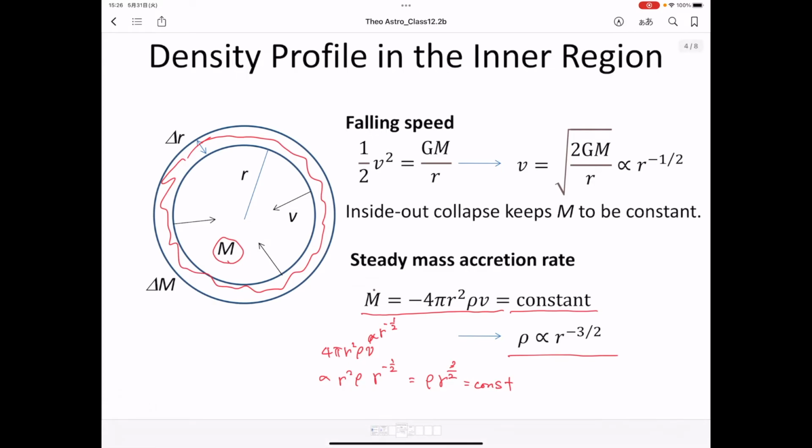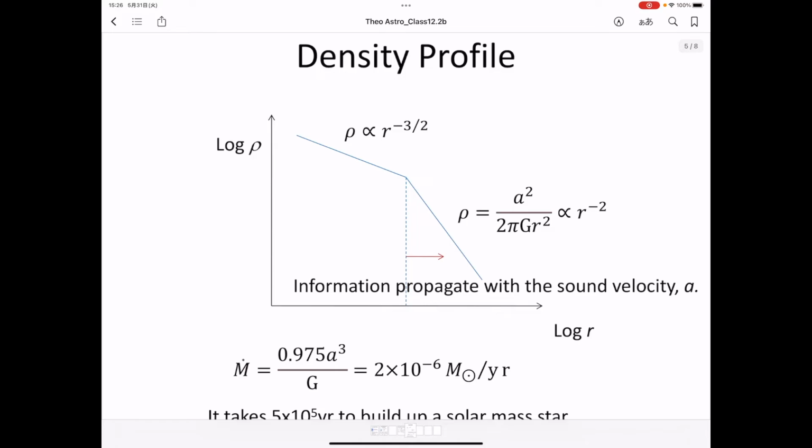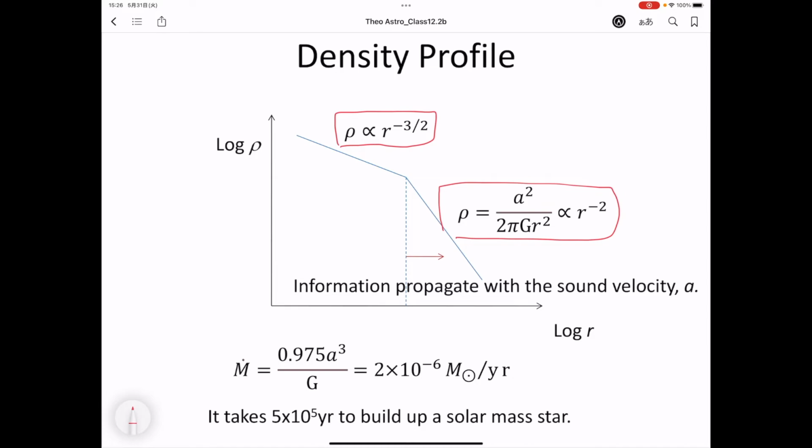We summarize what we discovered about the density profile. At the inner regions, the density profile follows a power law. The outer regions retain the initial condition for the density of isothermal equilibrium self-gravitating spheres. If you compare the power index, minus 2 is smaller than minus 3 over 2.